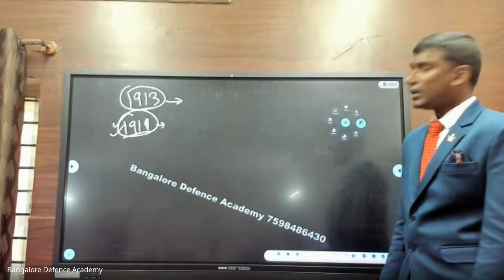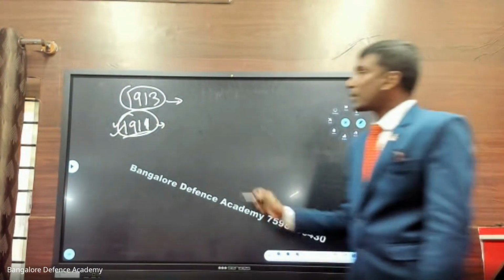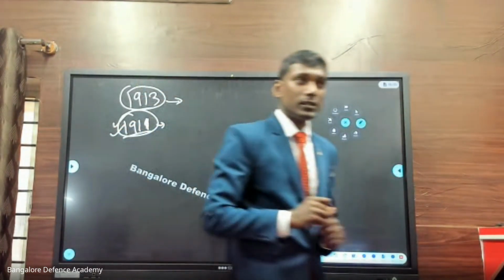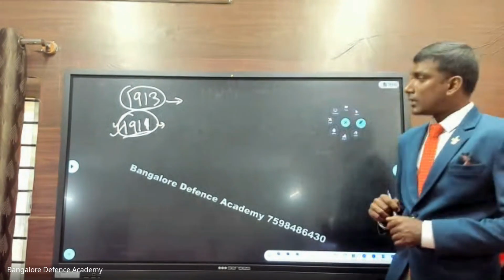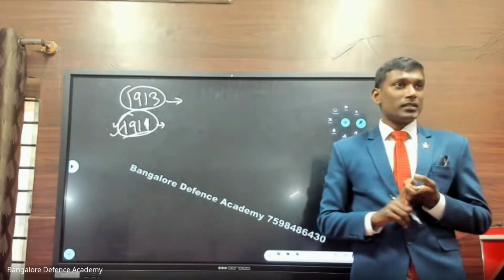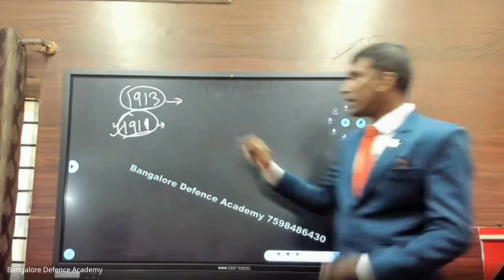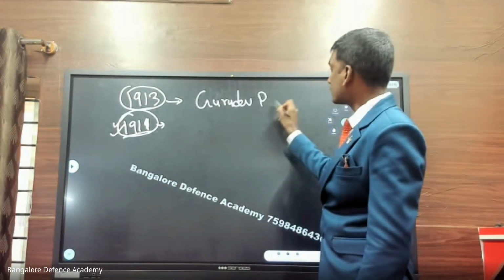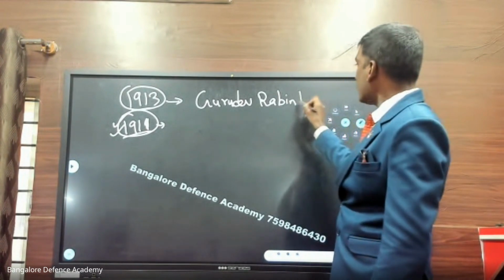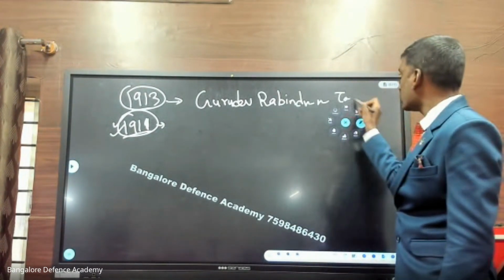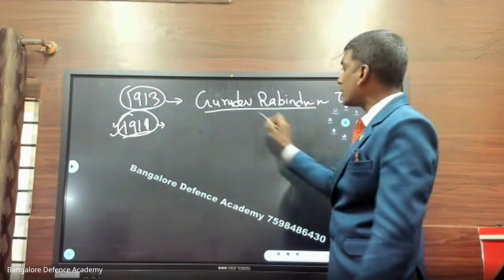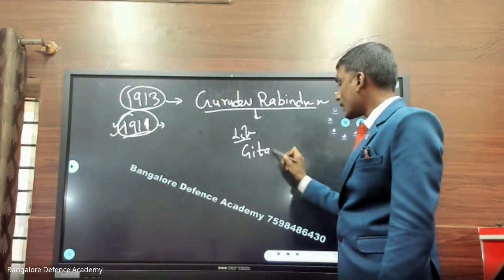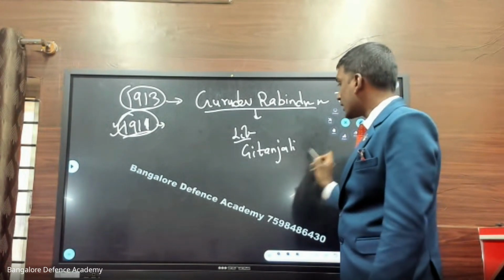Now this is happening in the year 1913. In 1913, an Indian, a very famous poet, gets the Nobel Prize. He is the first Indian to get the Nobel Prize, and the first Asian to get the Nobel Prize. So he is Gurudev Rabindranath Tagore. He got the Nobel Prize for what? Literature. For which book? For a book called Gitanjali.